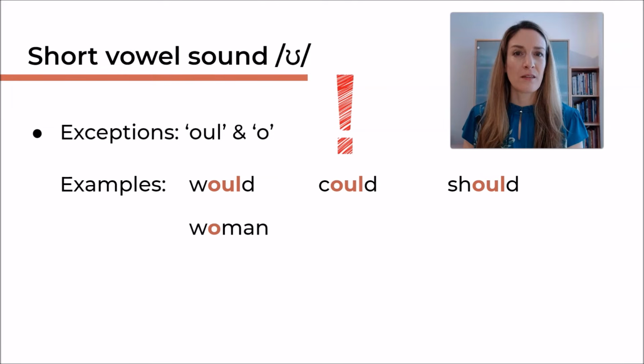So really there are only 3 sounds in each of these words. W, O, D; K, O, D; and the last one is sh, O, D, should. I know should has a lot more letters than sounds. And then last but not least, we have the word woman. So here it's an O sound as well.